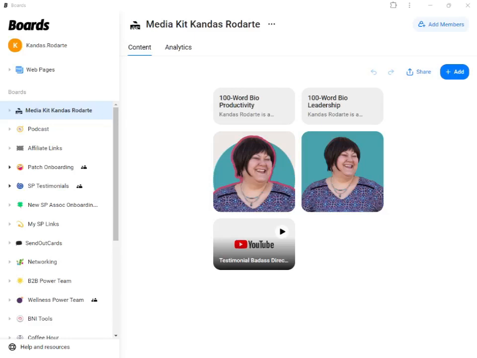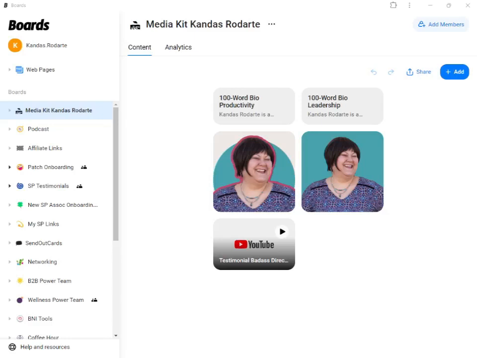So anything that I would include in a media kit is going to go into this board so that I have a one link share that I can share with people that is not Google Drive or Dropbox Drive. I currently use Dropbox. It's just clunky, right? So this is going to be a much easier way to share my media kit, and it's really easy to edit on the fly.